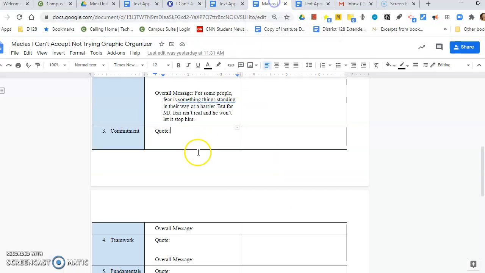When you're ready to do that, you'll type in your quote about commitment. You'll put that quote in your own words. What do you think that means? And then try to make a text-to-self connection, talking about a time in your life when you had that message kind of resonate or apply to you, okay? Once you're done with that graphic organizer, we'll be ready to move on to chapter 4.